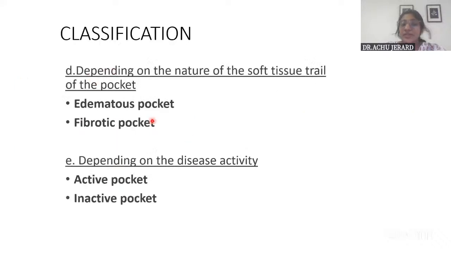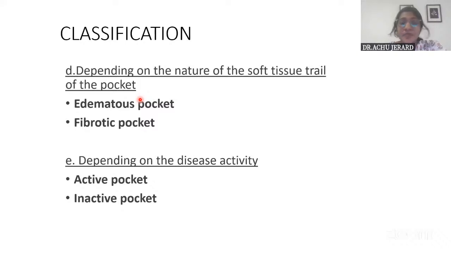Then yet another two types of classification are based on the soft tissue wall of the pocket as well as on the disease activity. Based on the soft tissue wall, a pocket has tooth on one side and gingival soft tissue on the other side, just like your sulcus. But the soft tissue can present itself as edematous or sometimes fibrotic. So it is classified as edematous pocket and fibrotic pocket. Similarly, on the basis of disease activity, you can classify as active pocket and inactive pocket.